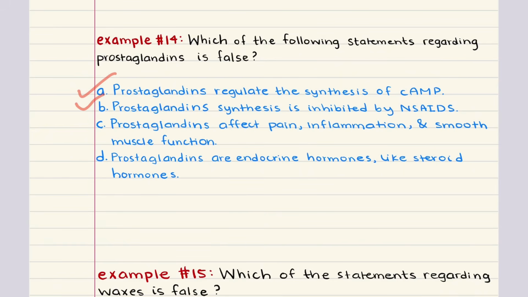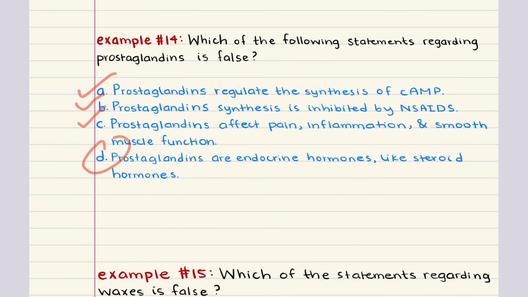C says, prostaglandins affect pain, inflammation, and smooth muscle function. This is also true. This is a hallmark of prostaglandin action. They mediate pain, inflammation, fever, and they contract or relax smooth muscle depending on the tissue and receptor subtype. Finally, D says prostaglandins are endocrine hormones like steroid hormones. This is false, and this is the correct answer for problem 14.